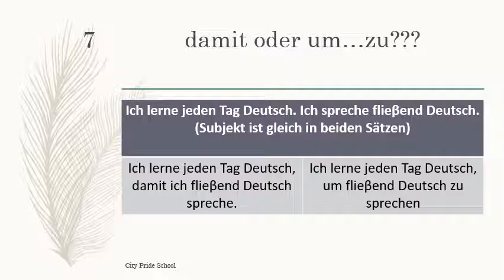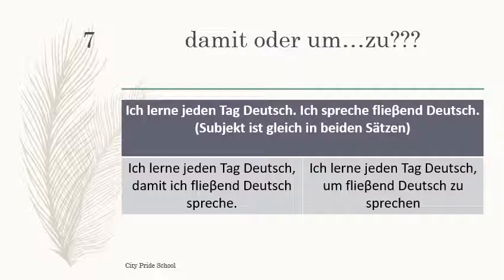Subject ist gleich in beiden Sätzen. In these two sentences the subject is the same, ich. Okay. Now, the first one has been shown combined with damit, and the second one has been shown combined with um zu. So let's see. "Ich lerne jeden Tag Deutsch, damit ich fließend Deutsch spreche."